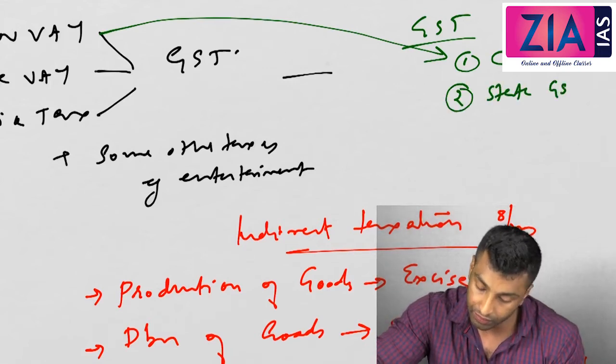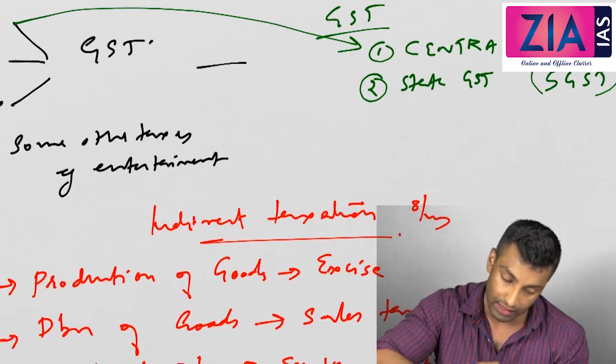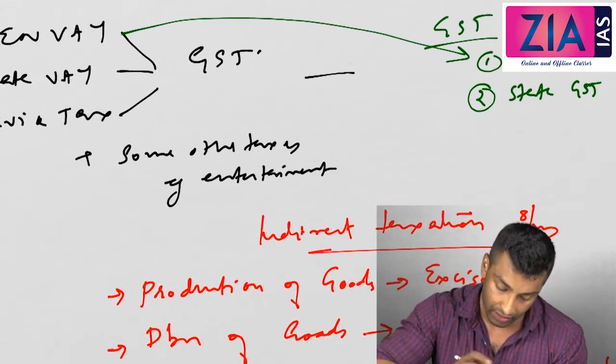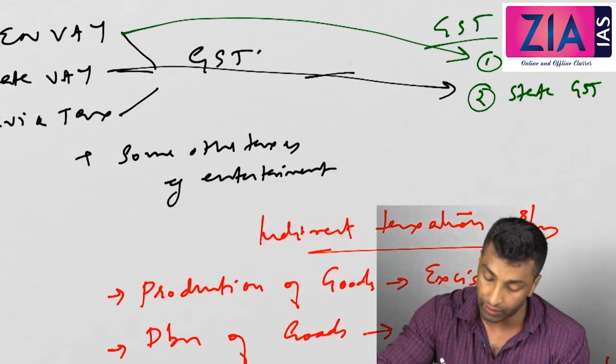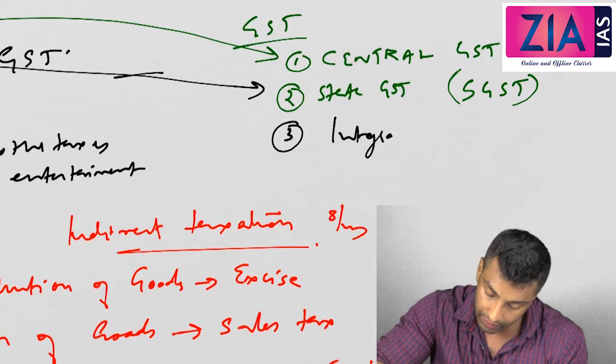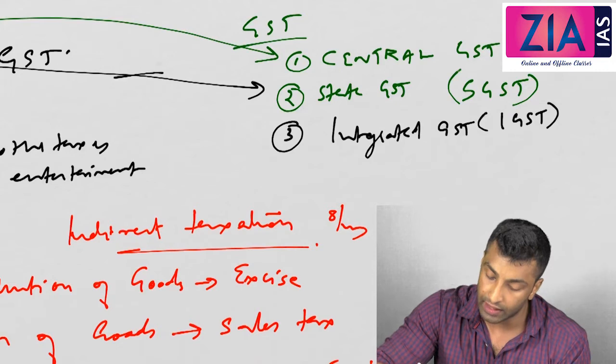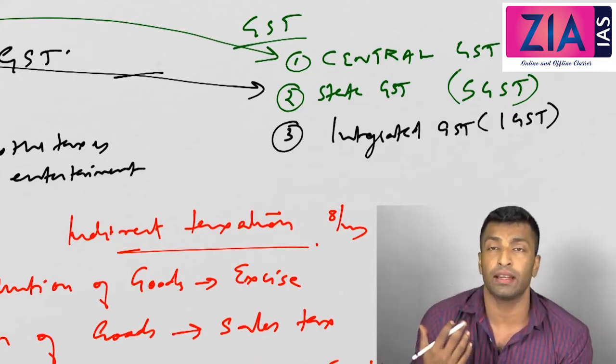State GST or SGST. What is that? That is nothing but this state VAT only. What is the third component? The third component is actually integrated GST, IGST. What is that? It is actually imposed on interstate trade.